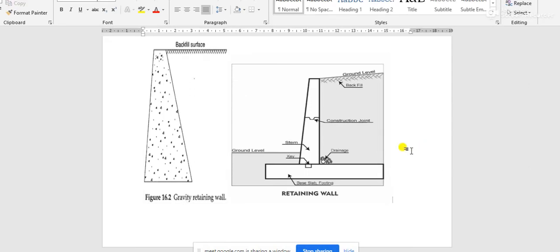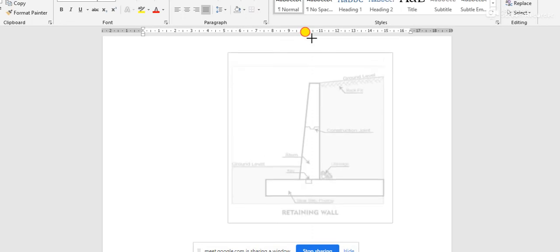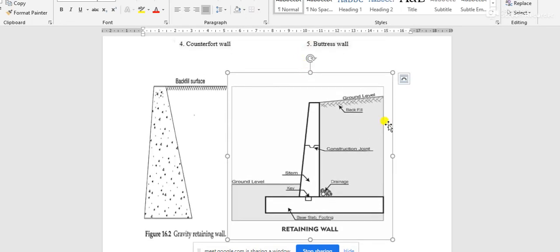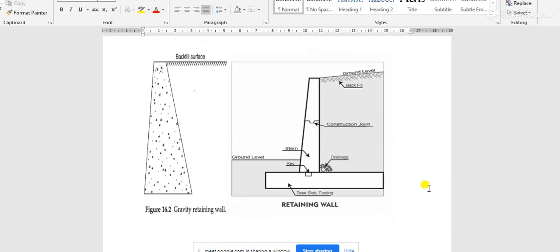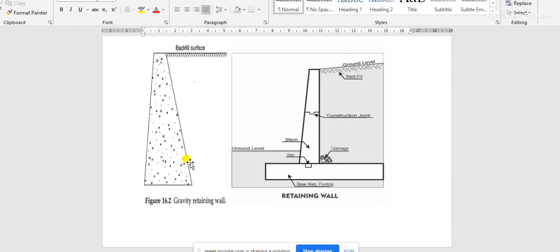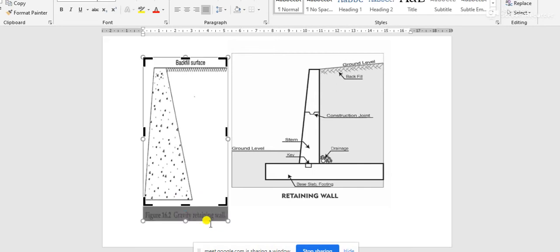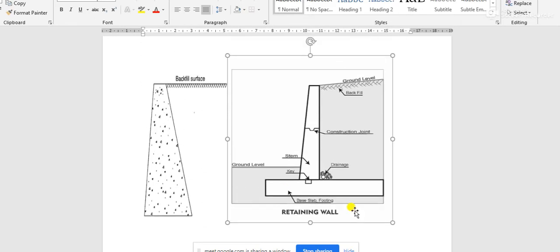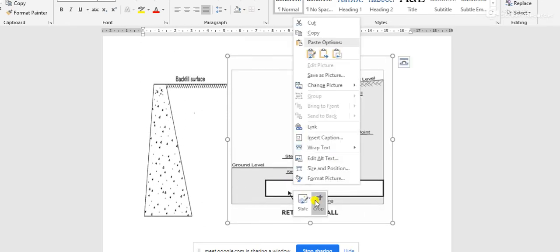There are two main kinds of retaining wall: gravity retaining wall and cantilever retaining wall.